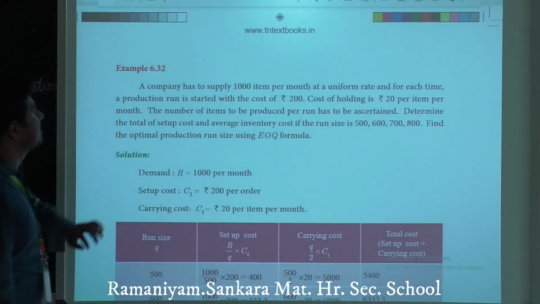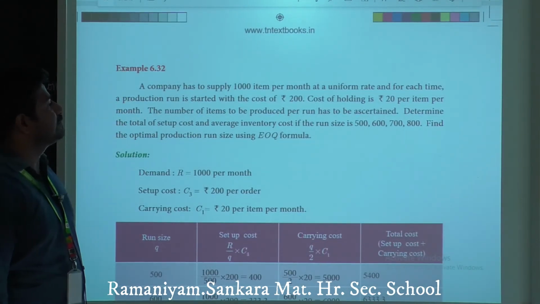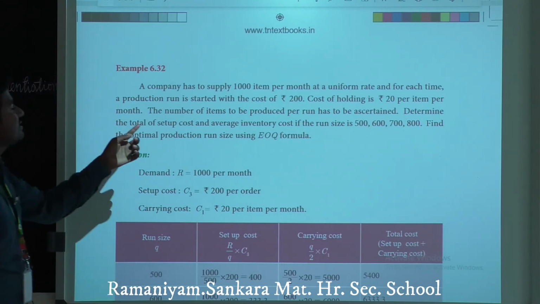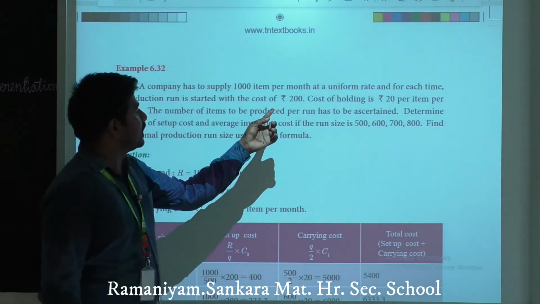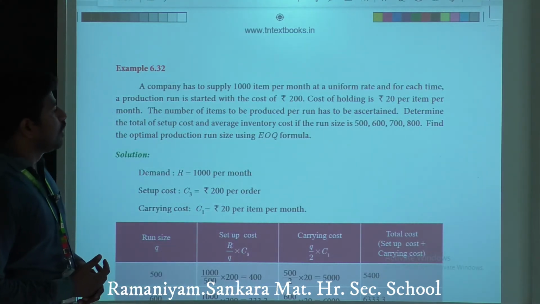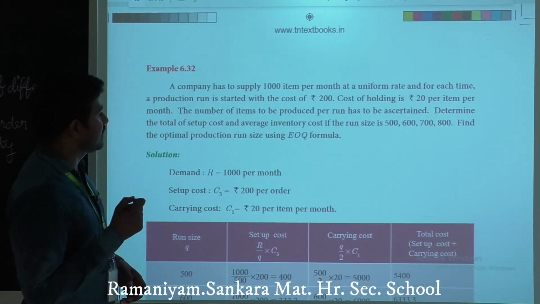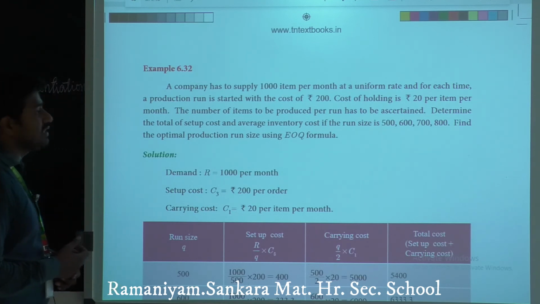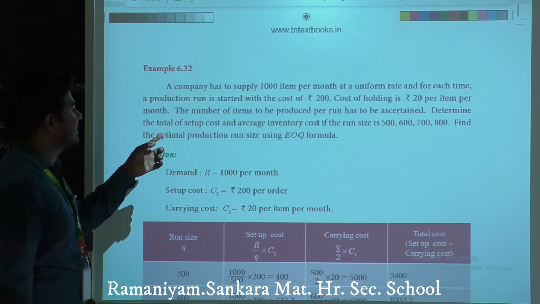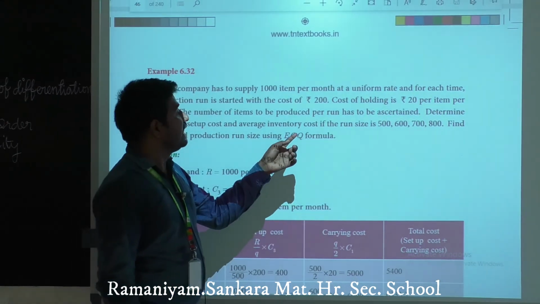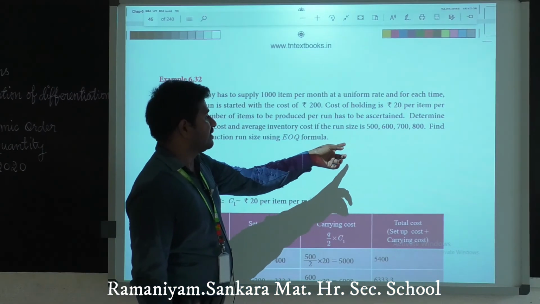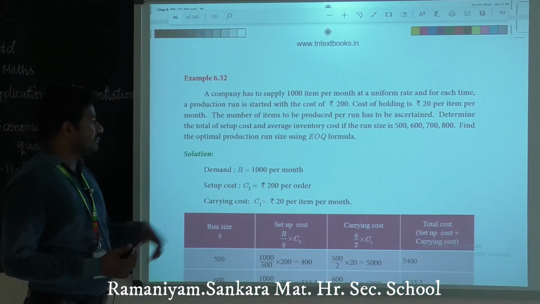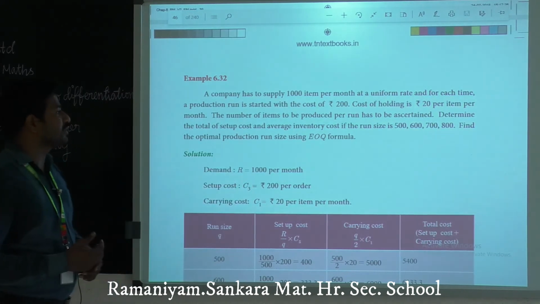Next, 32. A company has to supply 1000 items per month at a uniform rate. For each time a production run is started, there is a cost of rupees 200. Cost of holding is rupees 20 per item per month. The number of items to be produced per run has to be ascertained. Determine the total setup cost and average inventory cost if run size is 500, 600, 700 and 800. Find the optimal production run size using the EOQ formula.